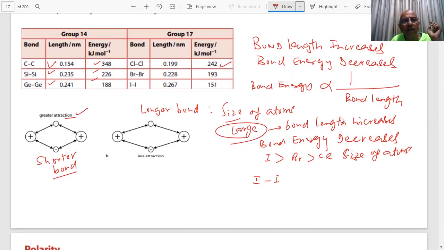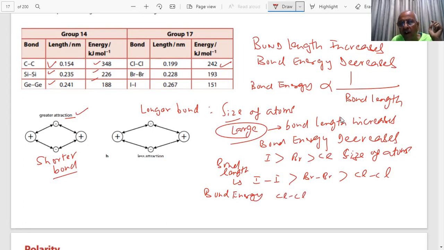I bond length is more, students, than Br, and Br bond length is more than Cl. Therefore, the bond energy order will be: Cl will require more energy to break this bond than Br, then I. Is it clear from this? Tell me. Yes, sir. Note it down, students.